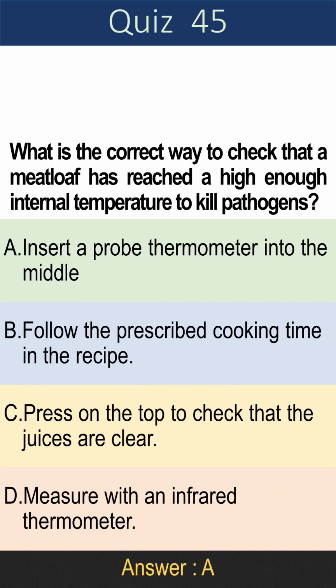Question 45. What is the correct way to check that a meatloaf has reached a high enough internal temperature to kill pathogens? A. Insert a probe thermometer into the middle. B. Follow the prescribed cooking time in the recipe. C. Press on the top to check that the juices are clear. D. Measure with an infrared thermometer. Answer is A. Insert a probe thermometer into the middle.